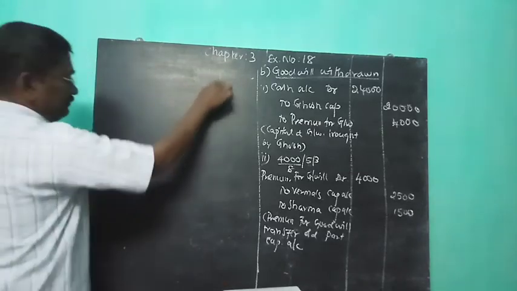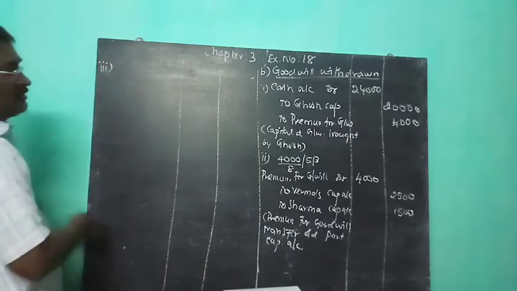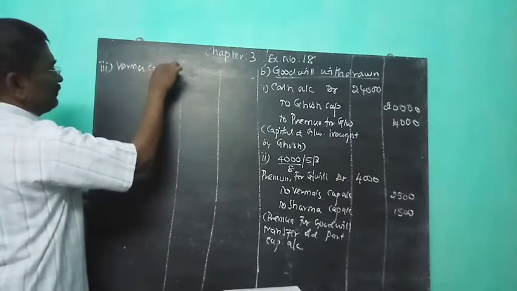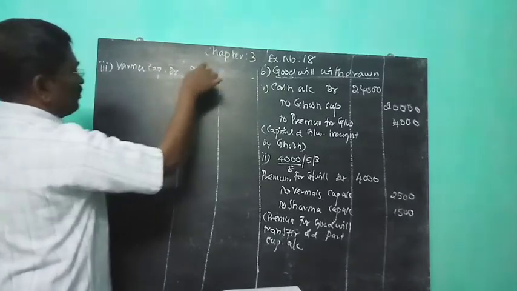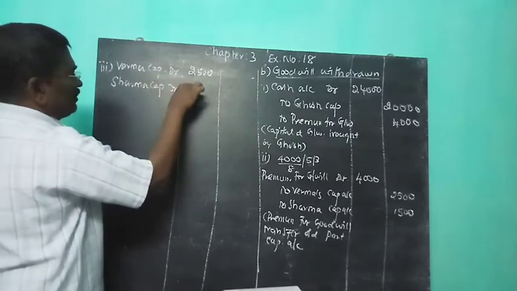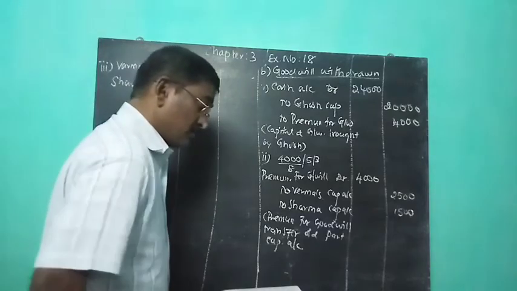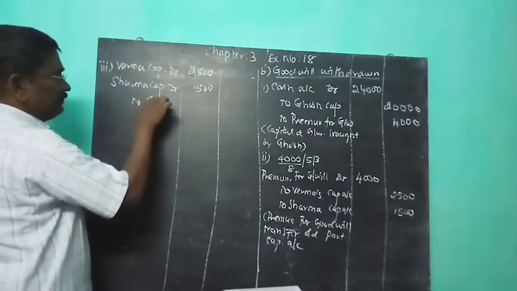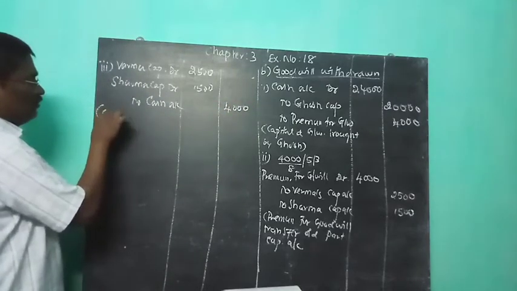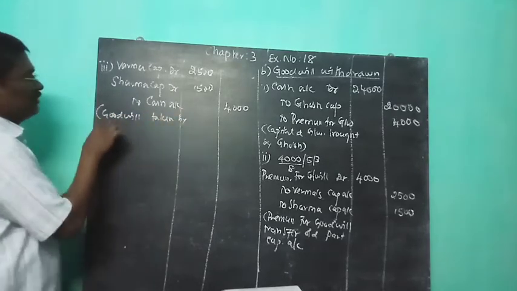So the third journal for case B: Verma capital account, Verma took 2,500 and Sharma took 1,500, to premium for goodwill account. So goodwill taken by partners.